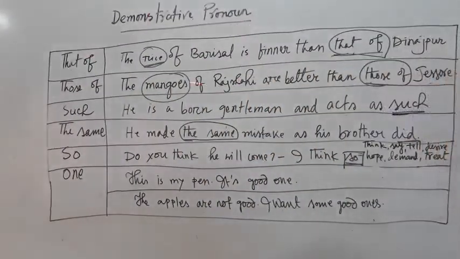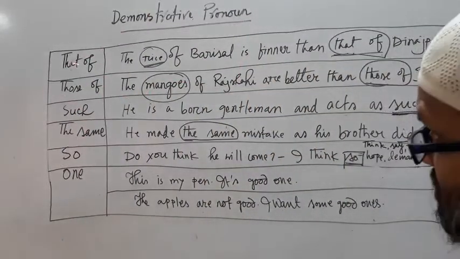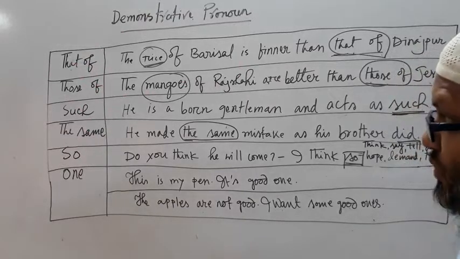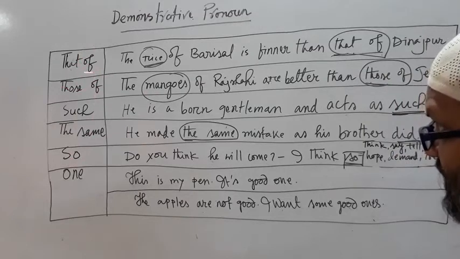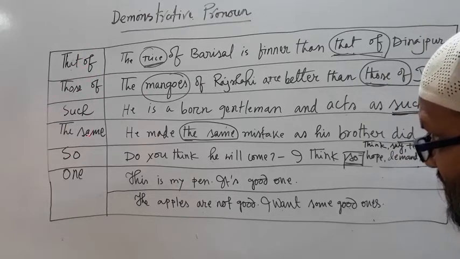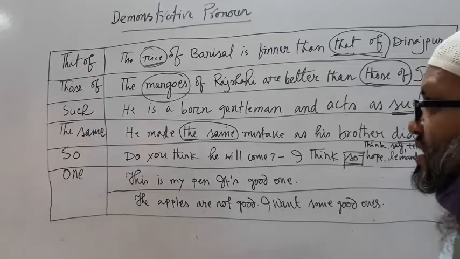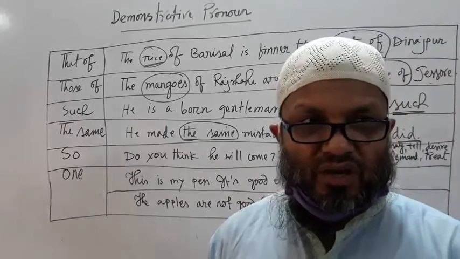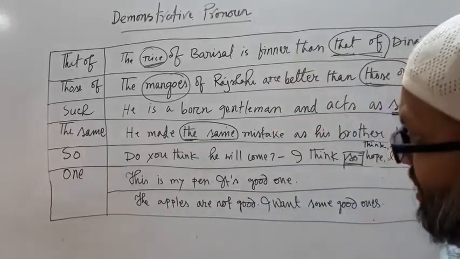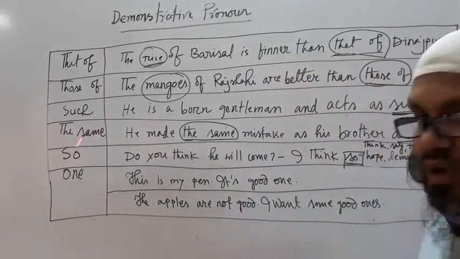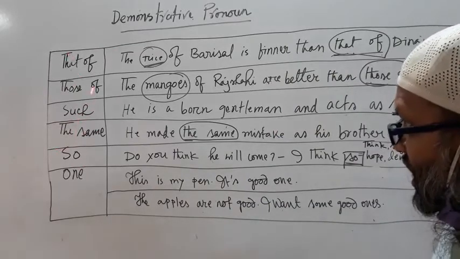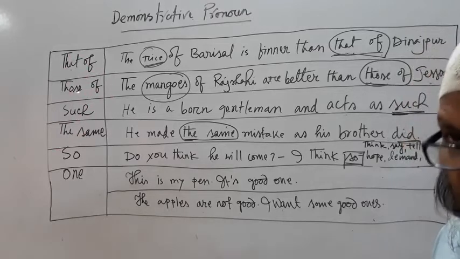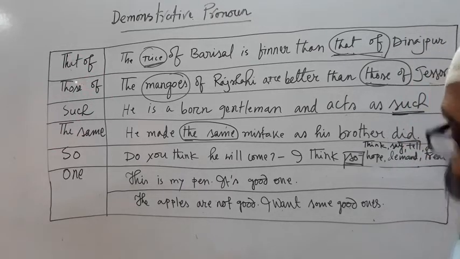See that demonstrative pronoun. There are some other demonstrative pronouns which are used in sentences: that of, those of, such, the same, so, one. If you know the use of those pronouns properly, they will help you a lot to grasp the meaning of sentences. Every now and then we have to use those in sentences, so if we follow how they are used, they will help us a lot.